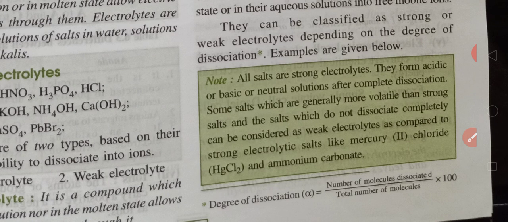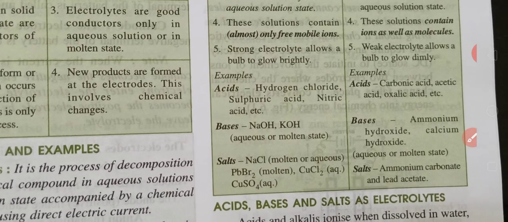So they can be classified as strong or weak electrolytes depending on the degree of dissociation. Examples are: all salts are strong electrolytes. They form acidic or basic or neutral solutions after complete dissociation. Some salts which are generally more volatile than strong salts, and the salts which do not dissociate completely, can be considered as weak electrolytes as compared to strong electrolytic salts, like mercuric chloride and ammonium carbonate. So children, here we are talking about the electrolytes.